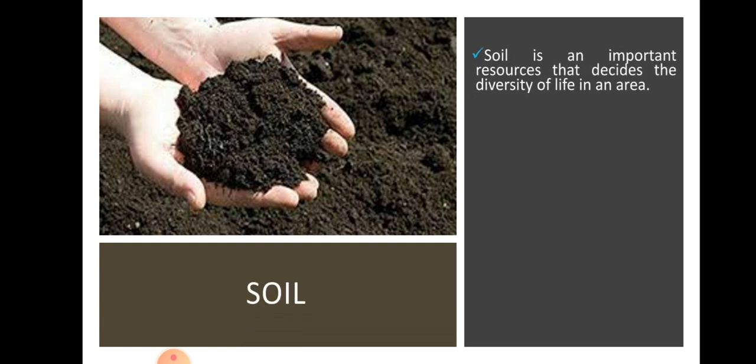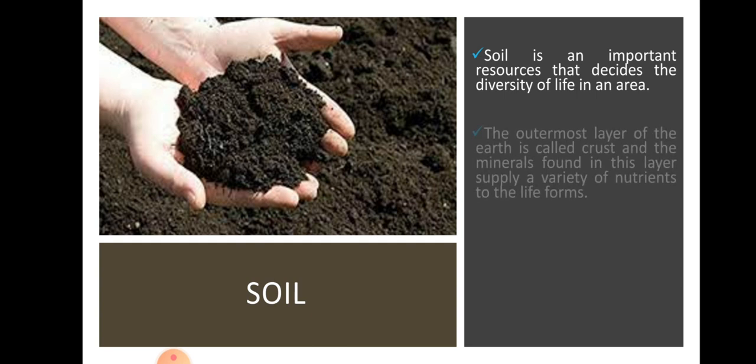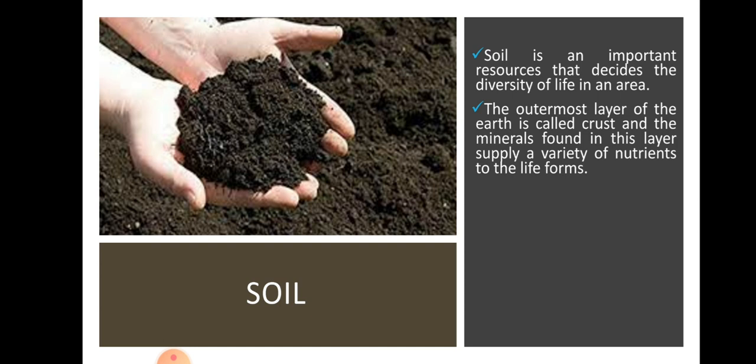So, what is soil? Soil is an important resource that decides the diversity of life in an area. That means what type of life will be found in an area is determined by soil. The outermost layer of the earth is called crust, and the minerals found in this layer supply a variety of nutrients to the life forms. Okay, so the outermost layer of earth is called crust, and in this crust, minerals are found.